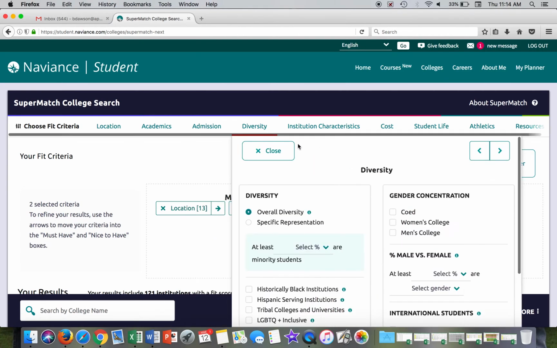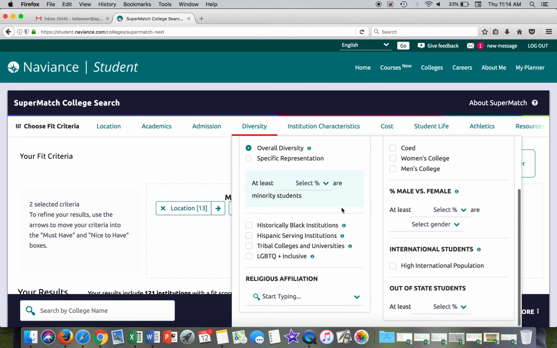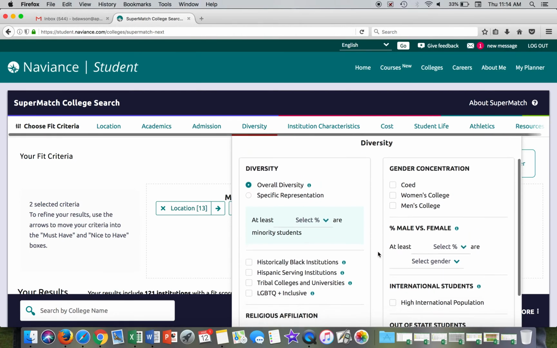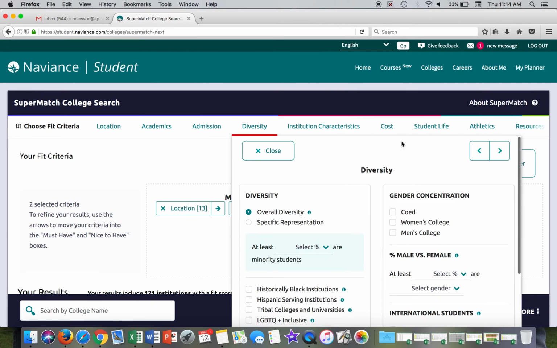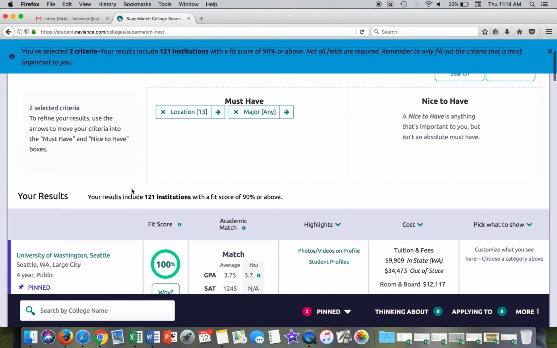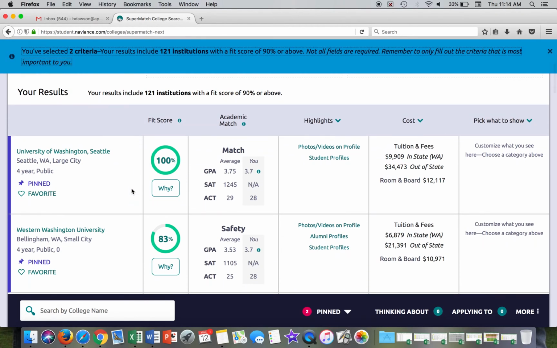Over here for diversity, if you have any diversity things that you're looking for, if you want to apply to a historically black institution, it will pull those up. Hispanic serving institution, tribal colleges, LGBTQ plus inclusive schools. You can click on that and it's going to pull those up for you. I'm just going to leave this blank for now. I'm going to leave the rest blank, close this out, and scroll down and see what it has pulled up for me.